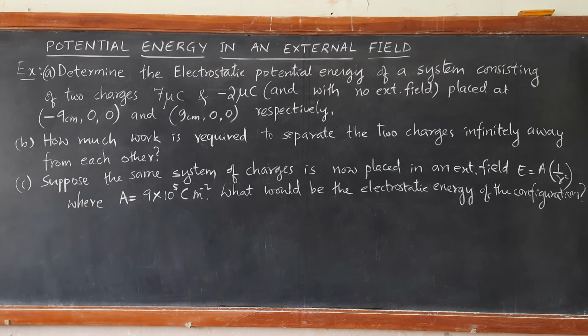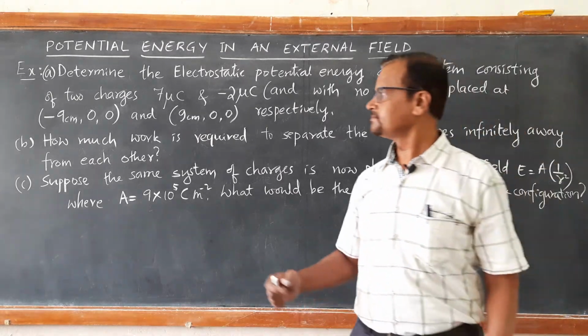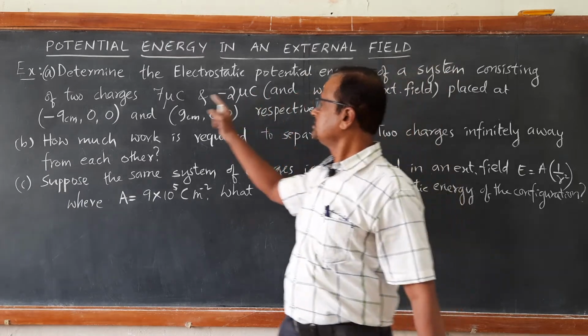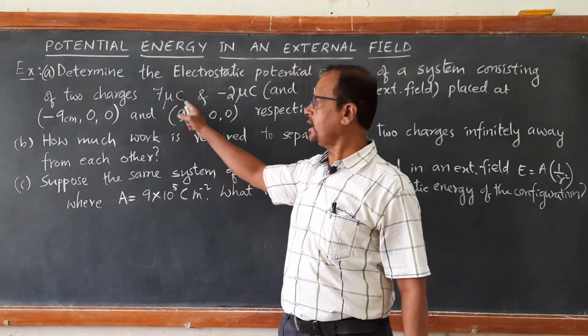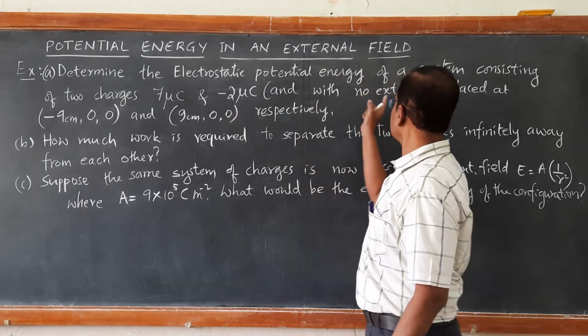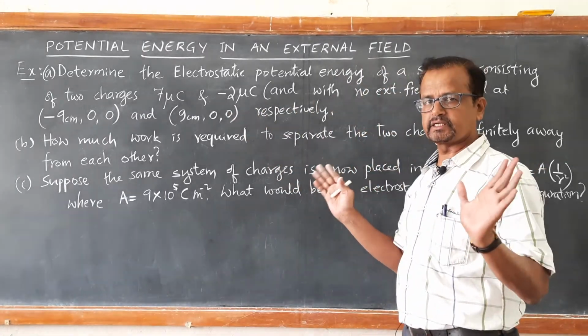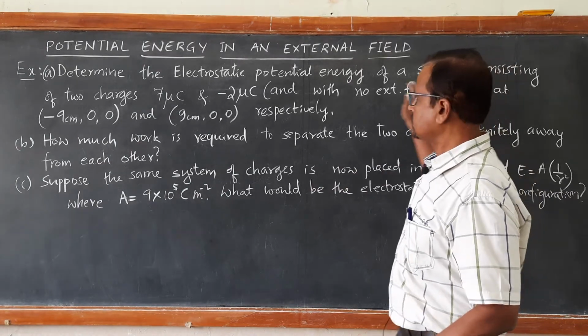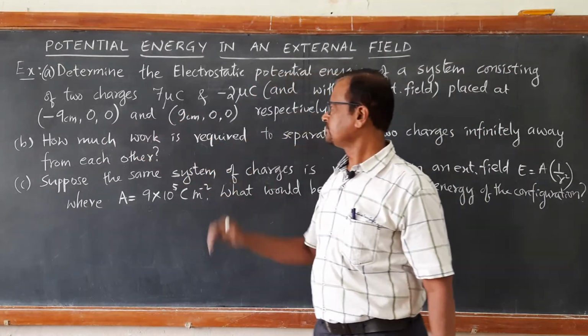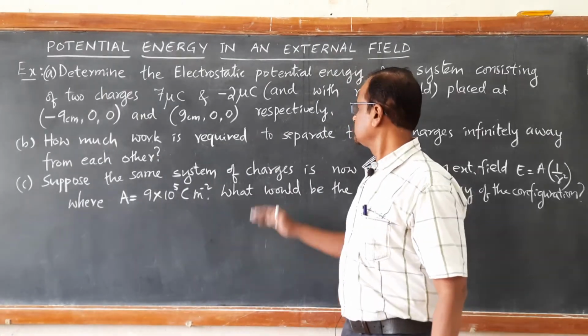Now, let us quickly look into a simple problem here. Determine the electrostatic potential energy of a system of two charges, 7 microcoulomb and minus 2 microcoulomb, in the absence of external electric field. There is no external electric field. Placed at minus 9 centimeter, 0, 0 and plus 9 centimeter, 0, 0 respectively.